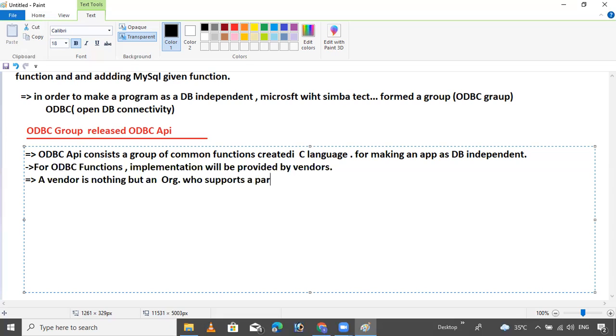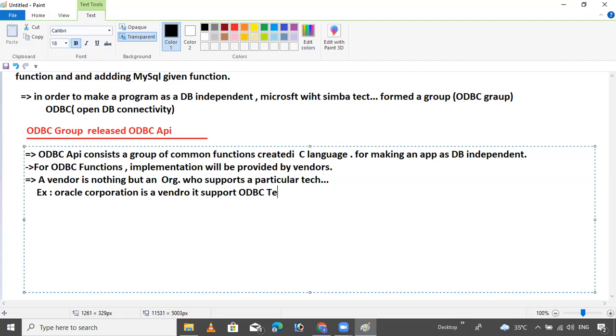For example, Oracle Corporation. What is the corporation? Oracle Corporation is a vendor. It supports ODBC.